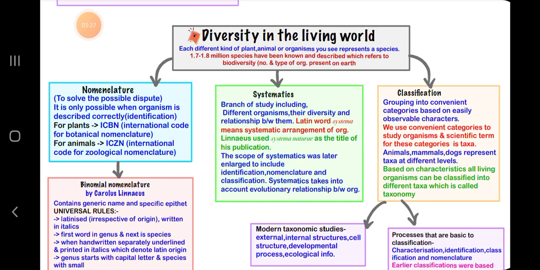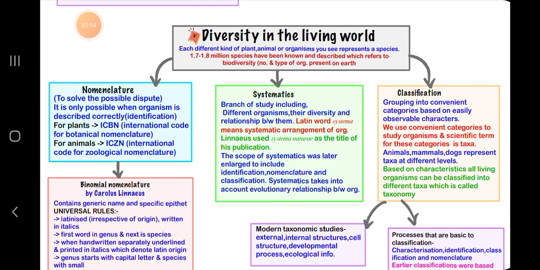Then systematics, the branch of study including different organisms, their diversity and relationships between them. The Latin word systema means systematic arrangement of organisms. Linnaeus used Systema Naturae as the title of his publication. The scope of systematics was later enlarged to include identification, nomenclature, and classification.